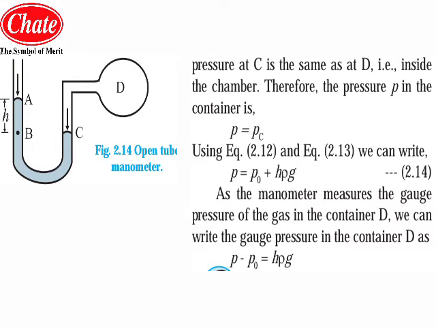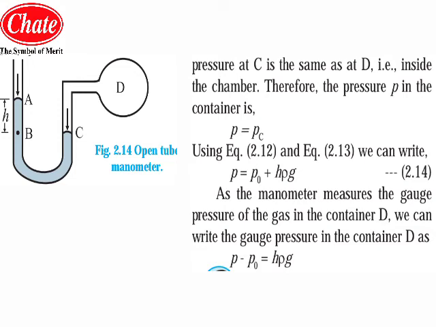Then students, you will be writing that the pressure at point C will be equal to the pressure at point B. After indicating the point B, you have to write that PC will be equal to PB, and the reason for that is that they have the same surface level, so PC will be equal to PB.